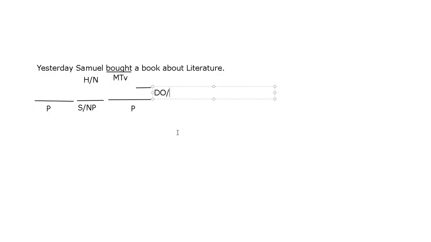Let's identify category now. Yes, noun phrase, because there is a head, okay? There is a keyword in this construction, which is book. And I hope I have enough space here.